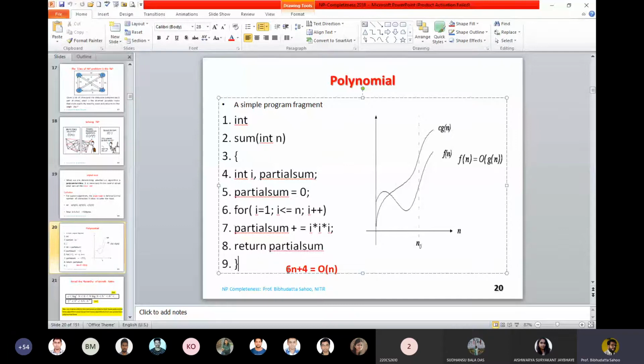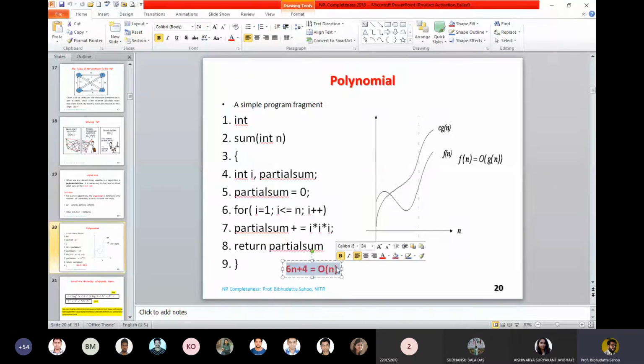Now, how to prove that a statement is big O of n? How will you prove that 6n plus 4 is equal to order of n? Can anyone respond? So for any value of n, if we put it in the expression 6n plus 4, it will be greater than simply n. No, but how to prove it? We'll take a natural number, multiply it with the n, and from a certain point, you have